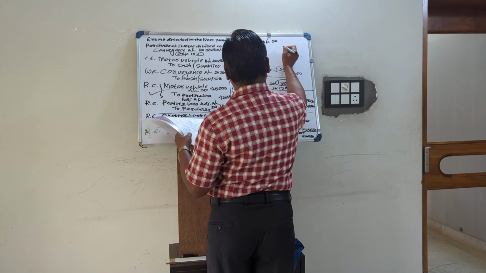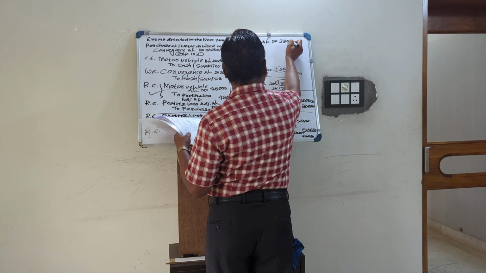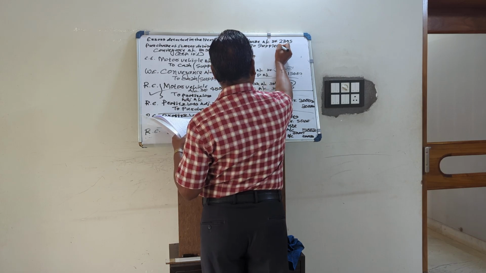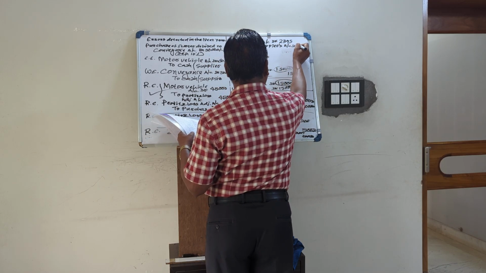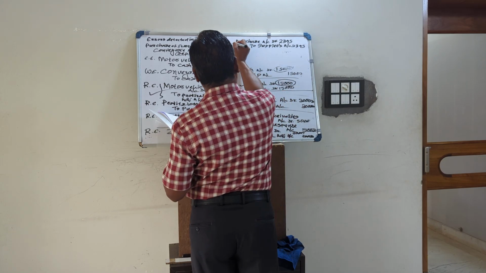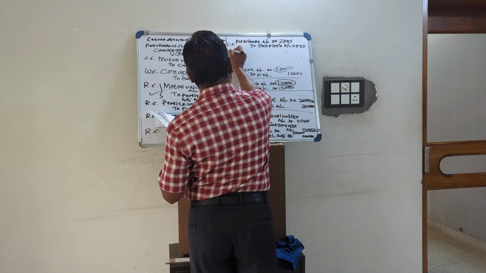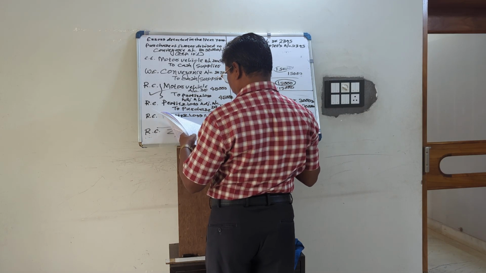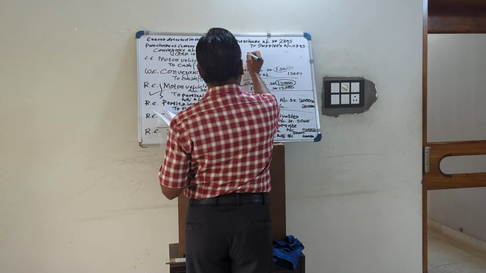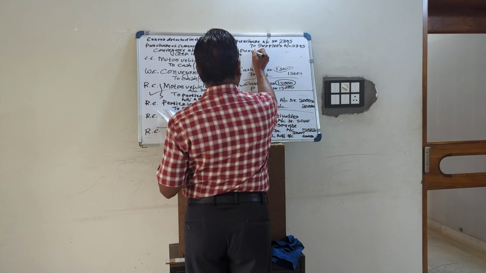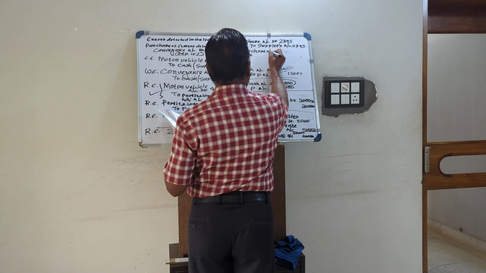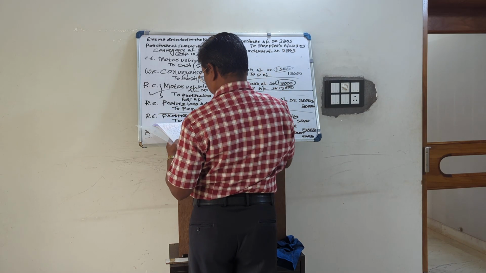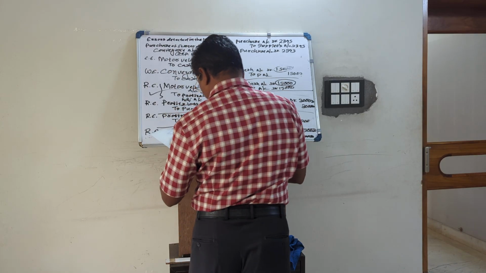So purchase account debited 2395. Suppose it is on credit basis. This is the correct entry, to supplier's account 2395. What the accountant has wrongly done: purchase account is debited with 2593.